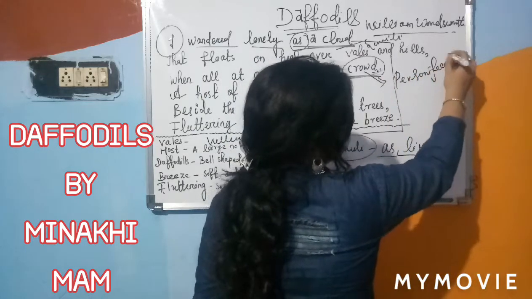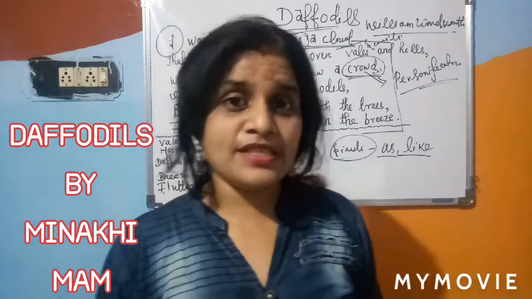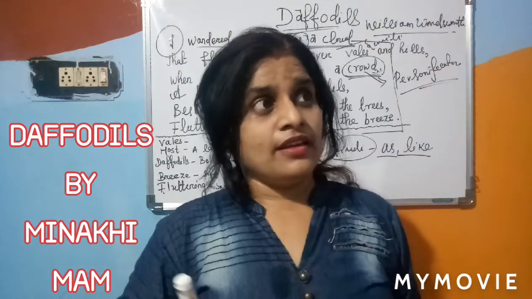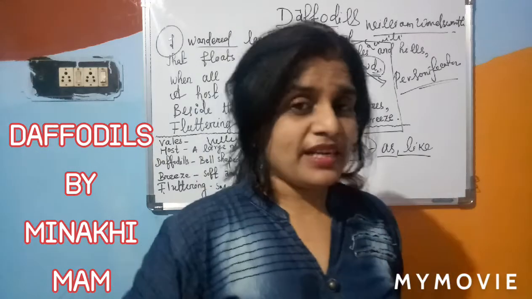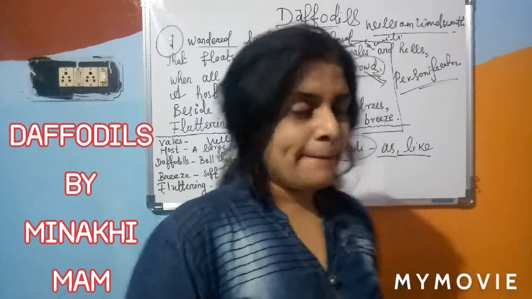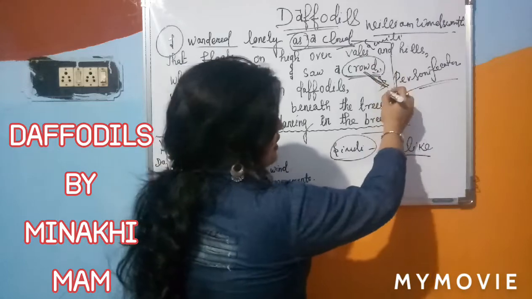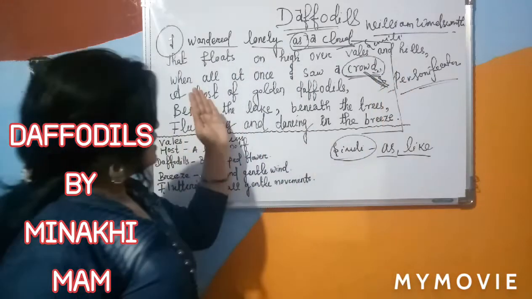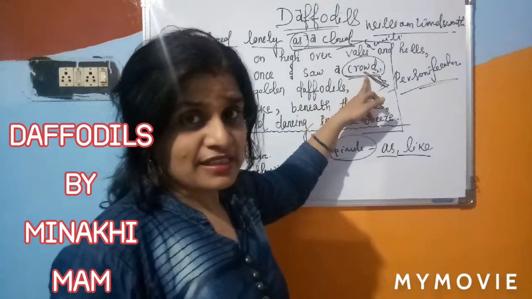personification. So what is the meaning of personification? Personification means when a human activity is compared to an inanimate activity. Crowd we generally use in the case of human beings, but here the poet uses it for daffodils.